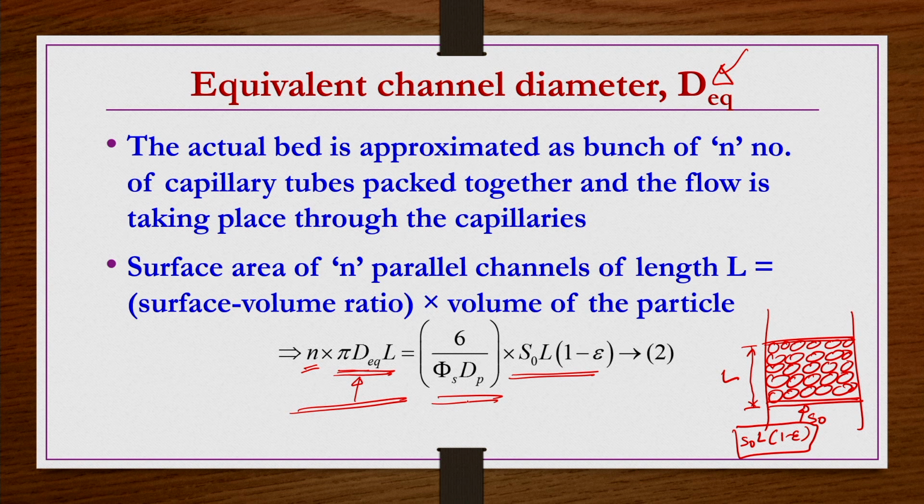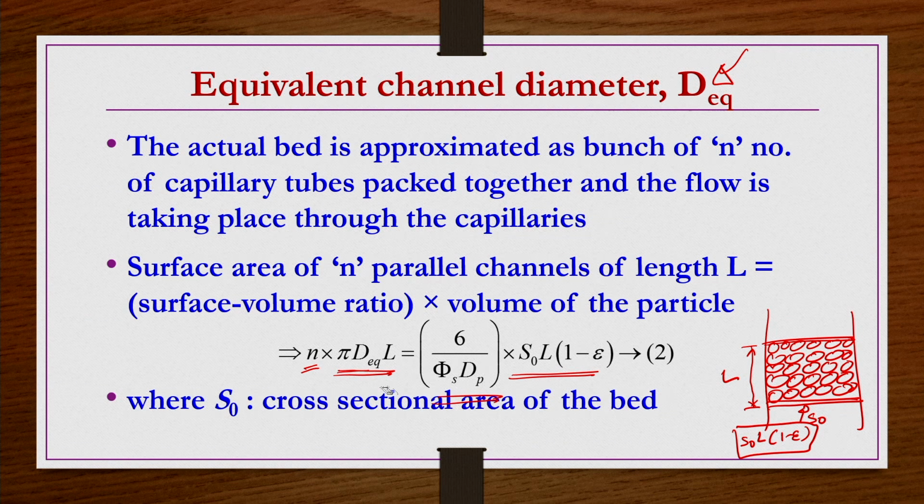So the surface to volume ratio 6 by phi s dp multiplied by S naught L 1 minus epsilon gives the true surface area of the entire packed bed we have taken. That should be equal to the total surface area of n capillaries, that is n pi d equivalent L. Here S naught is the cross section area of the bed.